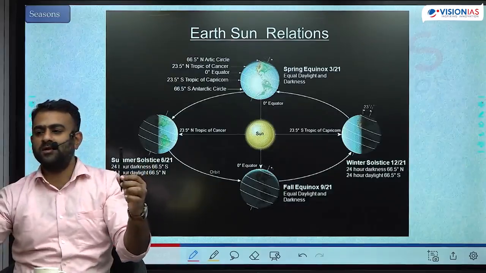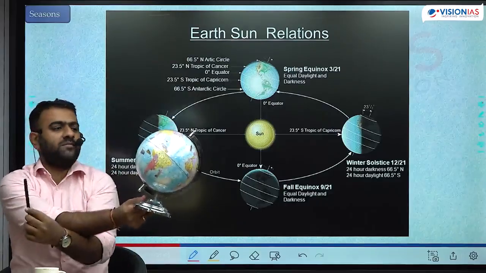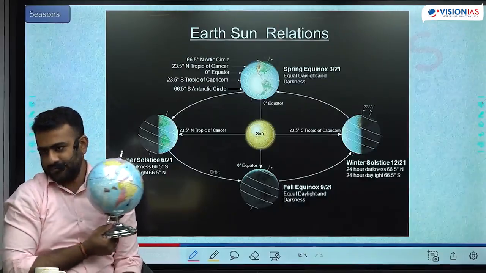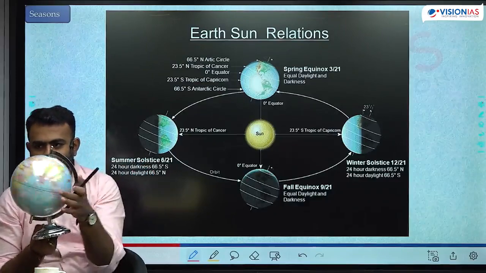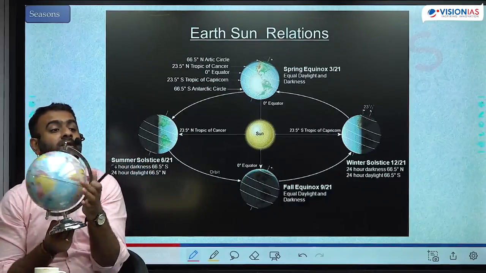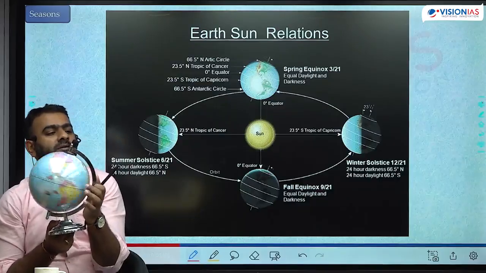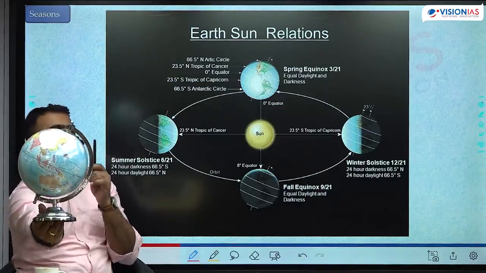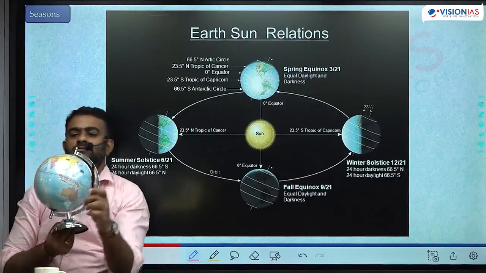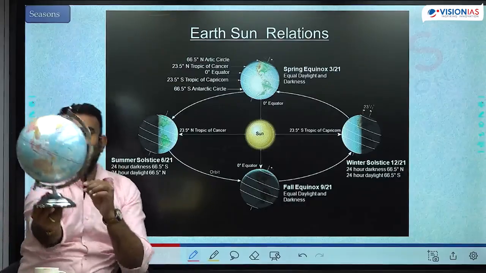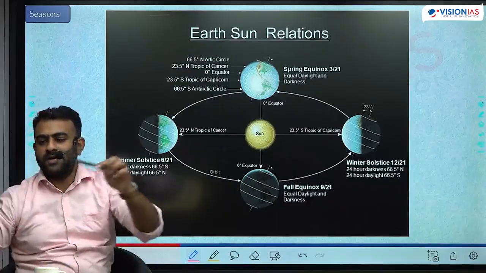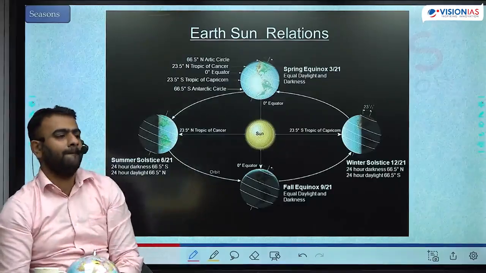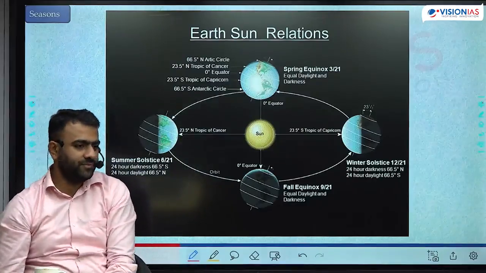Here, the northern hemisphere is illuminated more. Here, the southern hemisphere is illuminated more. Here, both the hemispheres are equally illuminated. That is what is equinox. Length of the day is equal to length of the night in every latitude, not only at the equator. Here also. And intensity of sunlight is highest at the equator. Here also it is highest at the equator. Here it is highest at the Tropic of Cancer. Here it is highest at the Tropic of Capricorn. That we call equinox.